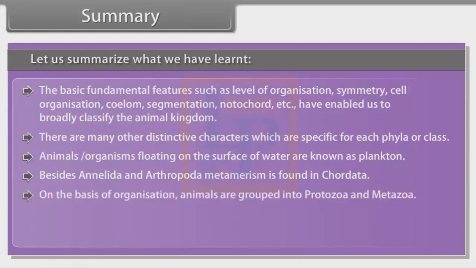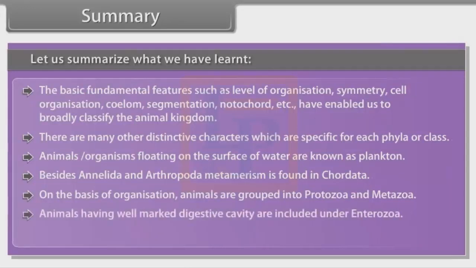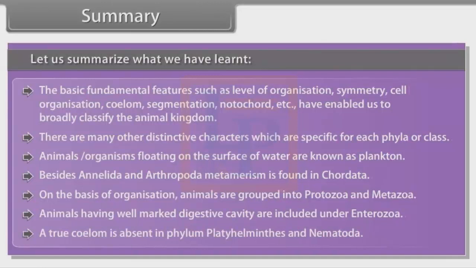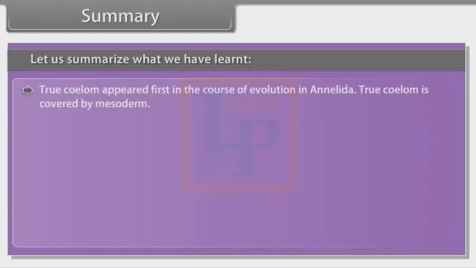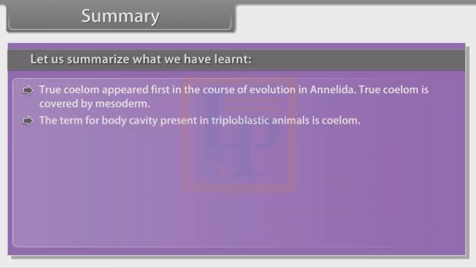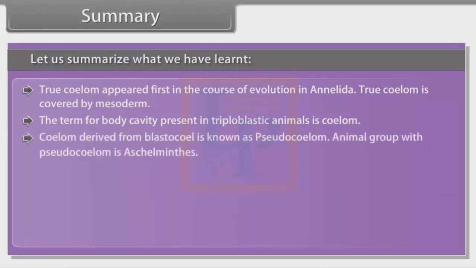On the basis of organization, animals are grouped into protozoa and metazoa. Animals having well-marked digestive cavity are included under enterozoa. A true coelom is absent in phylum Platyhelminthes and Nematoda. True coelom appeared first in the course of evolution in Annelida. True coelom is covered by mesoderm. The term for body cavity present in triploblastic animals is coelom. Coelom, derived from blastocoel, is known as pseudocoelom.